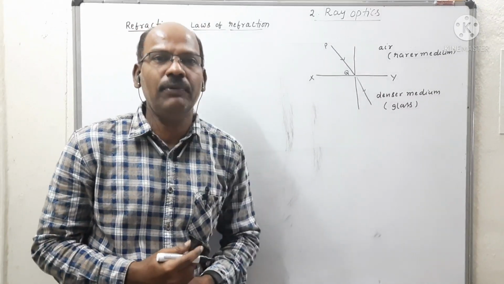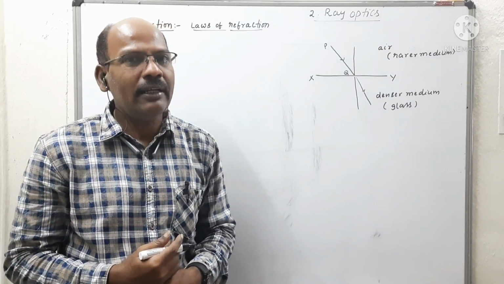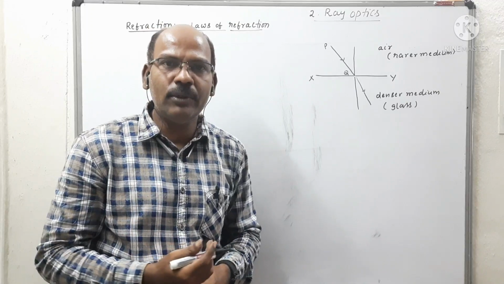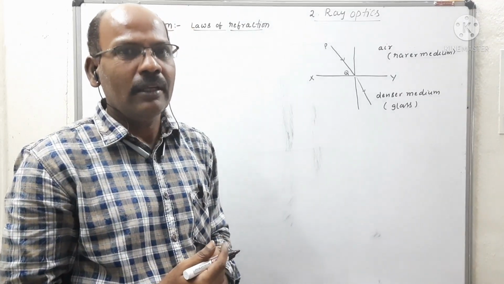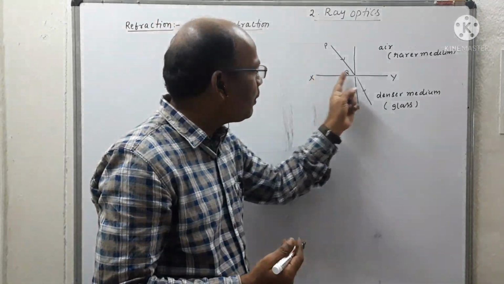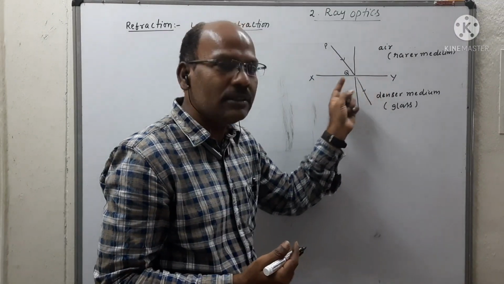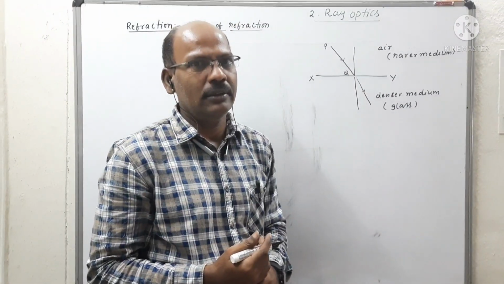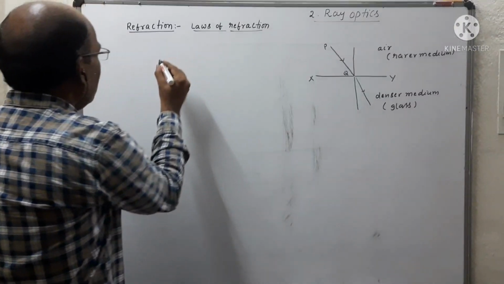So how can we define refraction? When light travels from one medium to another medium, its bending at the separation of the two media is called refraction. How can we write the definition of refraction?